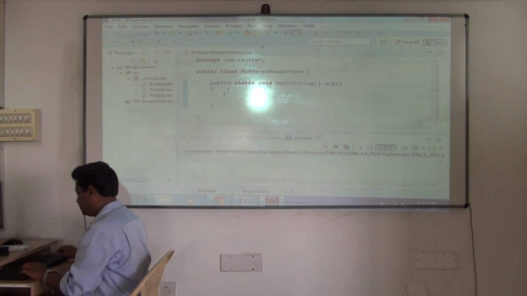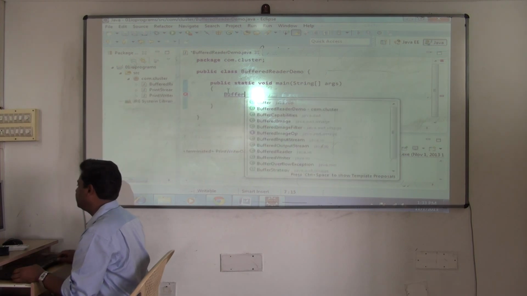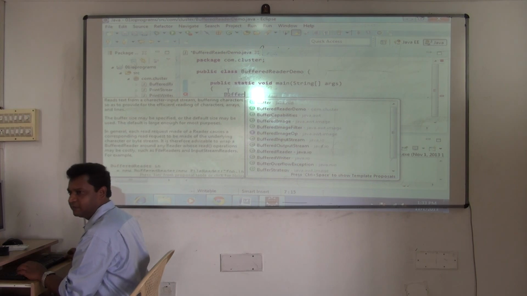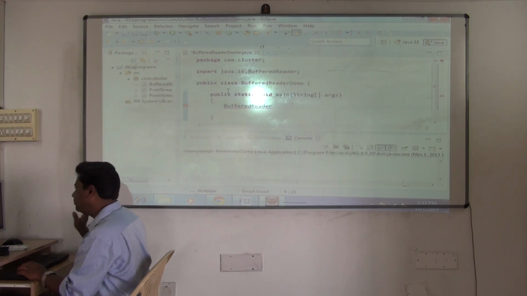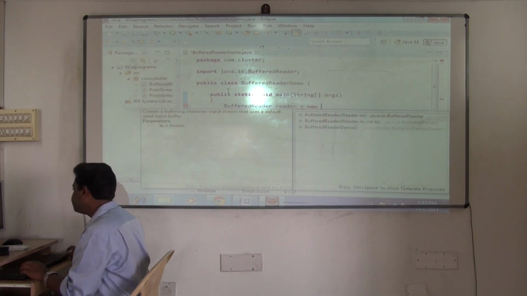So see this. Buffered, Ctrl+Space you type, BufferedReader. Scroll down. This is the class you want now. Pick which class you want, the IO package now. So pick that. It will import also. You don't have to worry. Okay. You can give a variable name is equal to new BufferedReader.